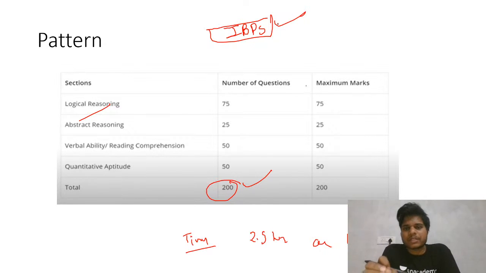Fine. So I hope we are just making the foundation to come to the syllabus. The first part is clear, that this is going to be a speed based exam, like the banking examinations.